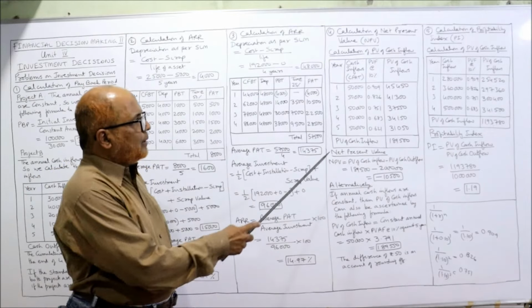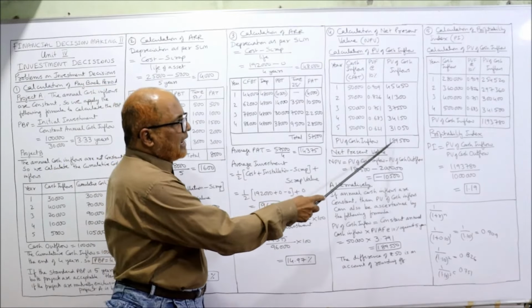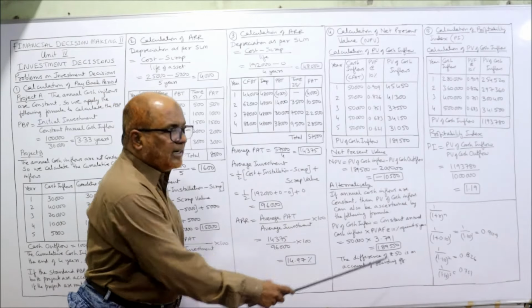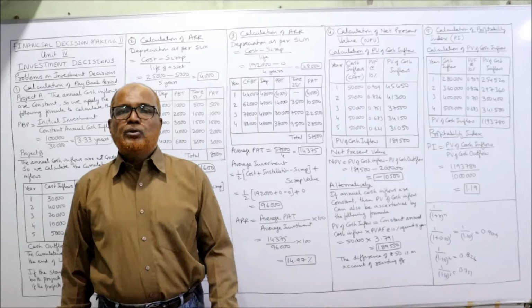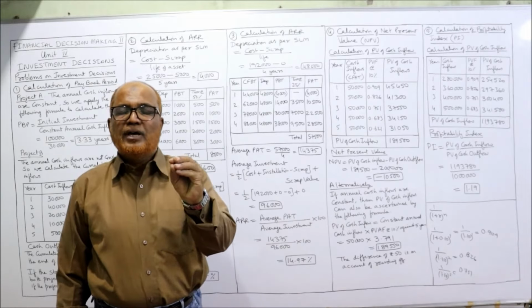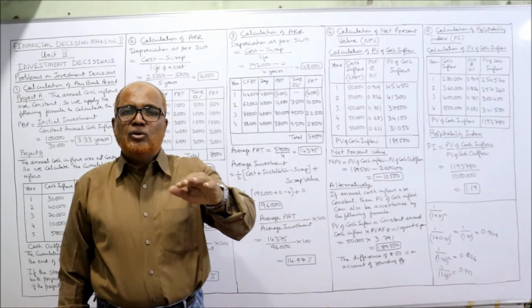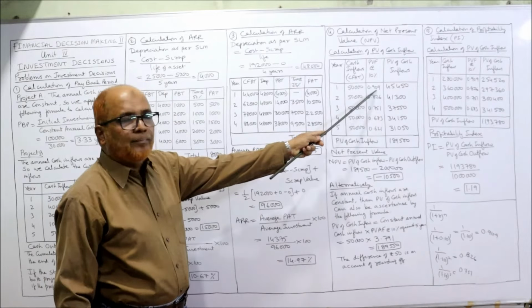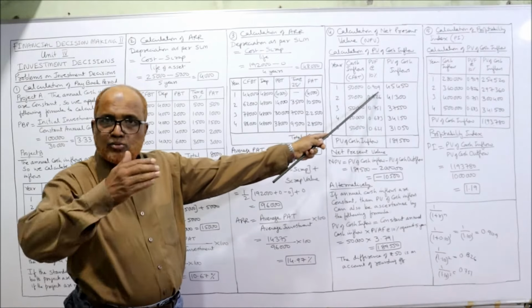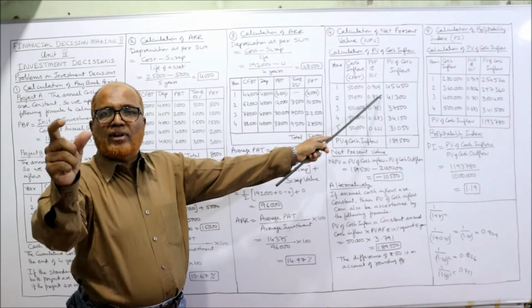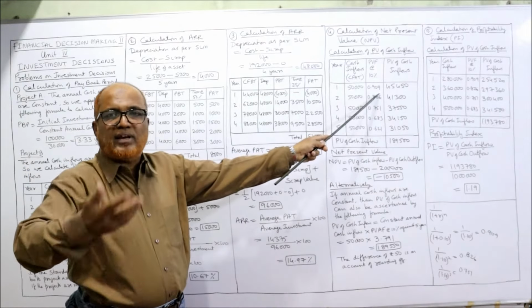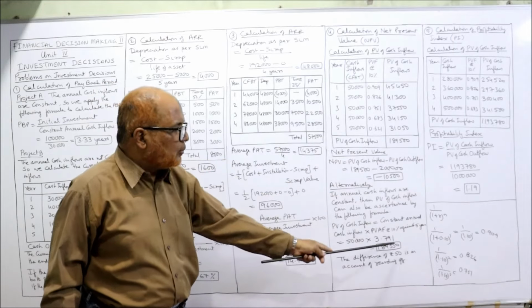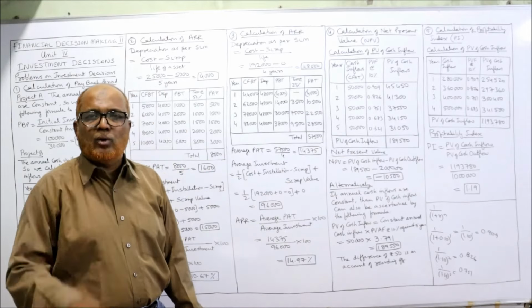Now you compare. By making the table, we got 1,89,500. By applying the formula, we got 1,89,550. So there is a difference of 50 rupees. That difference is arising due to rounding off. We have restricted up to 3 digits only. Actually, it is more than 3 digits. We have restricted up to 3 digits for our calculation purpose, for our simplification. That's why a small 50 rupees difference we get, ignore it.